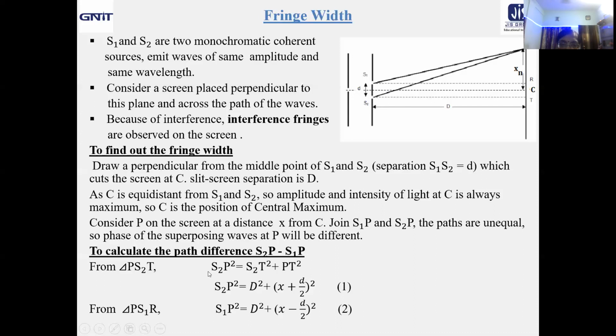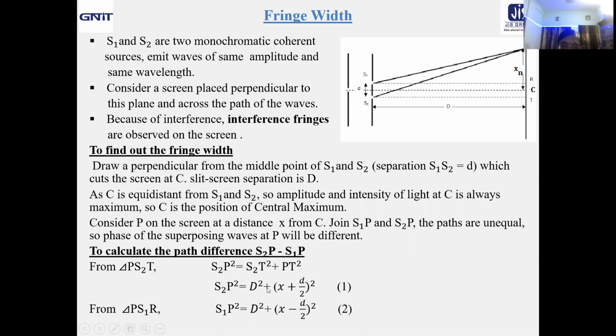Okay. So for that purpose, let us do two things. First, with respect to S2, you draw a perpendicular which cuts the screen at the point T. Now consider the right triangle S2PT and apply Pythagoras theorem there. That means you will get S2P square equal to S2T square plus PT square.